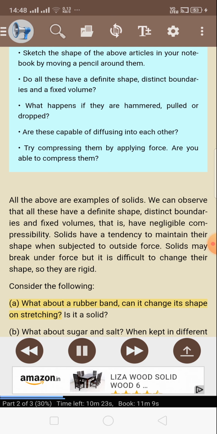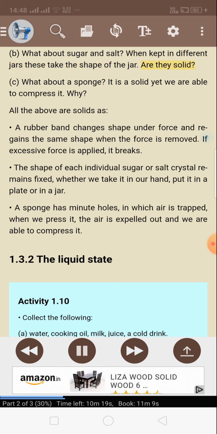Consider the following. A. What about a rubber band? Can it change its shape on stretching? Is it a solid? B. What about sugar and salt? When kept in different jars, these take the shape of the jar. Are they solid? C. What about a sponge? It is a solid, yet we are able to compress it. Why?